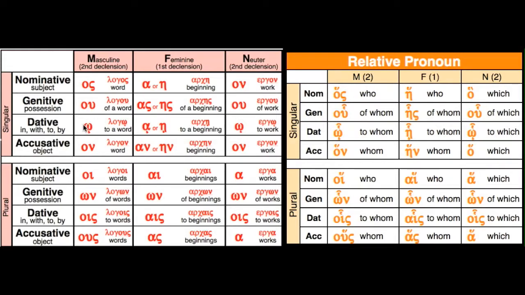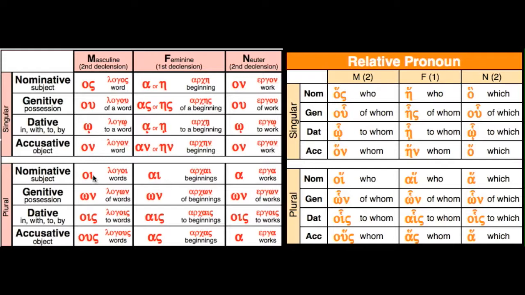Os, u, o, on. Now look at the relative pronoun. Has, hu, ho, han. What do you see that's different? Well, rough breathing, right? And accent mark. Always on every relative pronoun, there is a rough breathing and an accent mark.